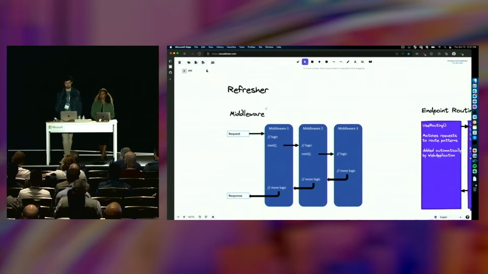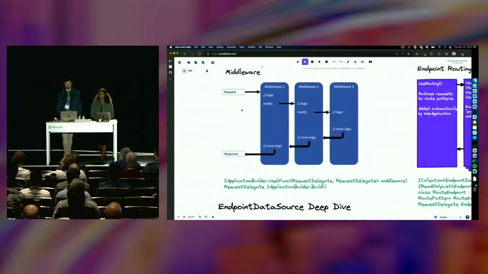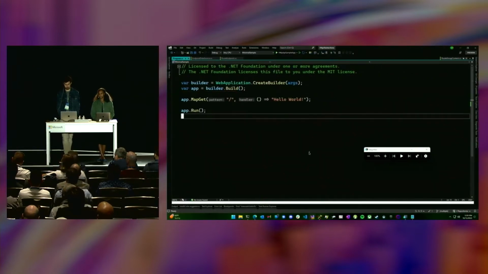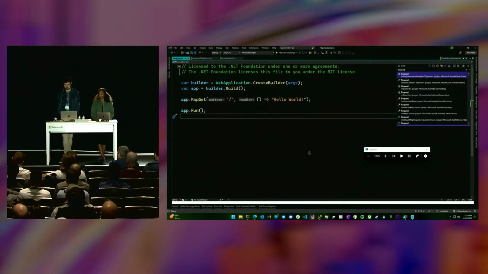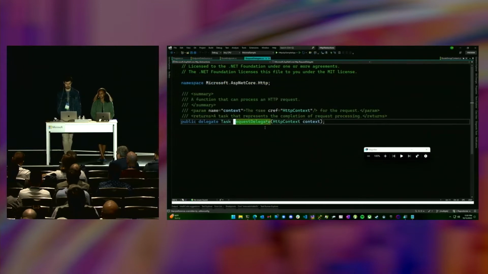What middleware can do is it's a func of request delegate to request delegate. And what that means is that it takes a parameter, which is like the next middleware in the pipeline, right? And you invoke it. And to talk a bit about what a request delegate is, we're talking about a delegate type, which is defined like a delegate, and it just takes HTTP context, returns a task.